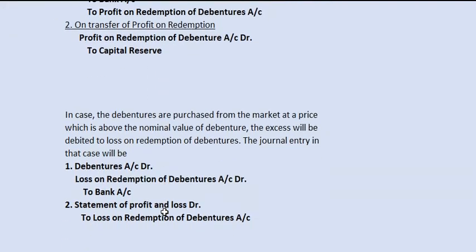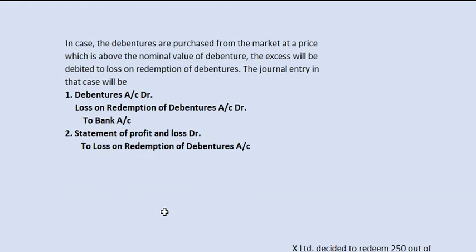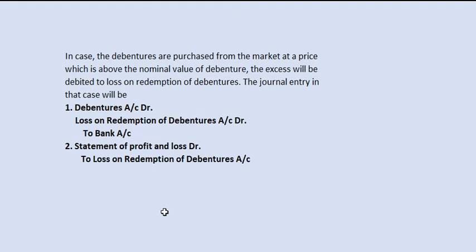Next, when the debentures are purchased at a loss. Sometimes the debentures are purchased from the market at a price above the nominal value of the debenture. The excess will be debited to loss on redemption of debentures.